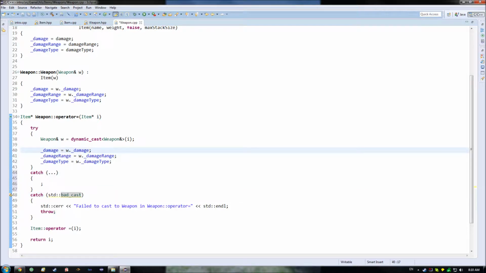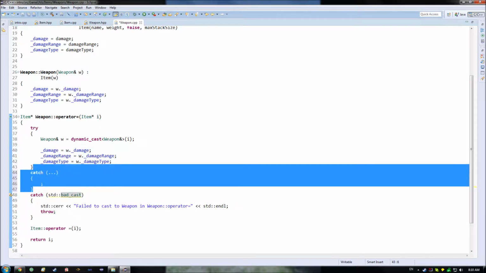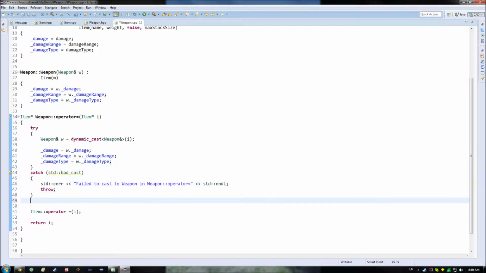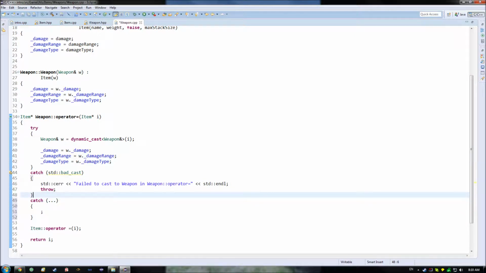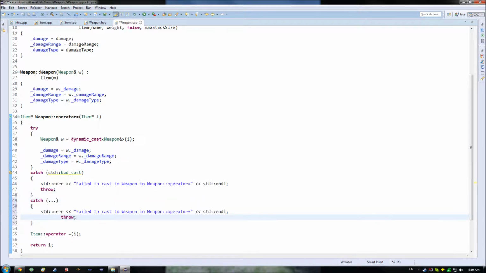So in general, you want your most narrow and most limited ones up near the top, and your most general ones down at the bottom. In case you want to guarantee some form of processing for any exceptions that you haven't anticipated, you'll want to include this here, and then you might do something along the lines of saying standard error, unknown exception in this operator.